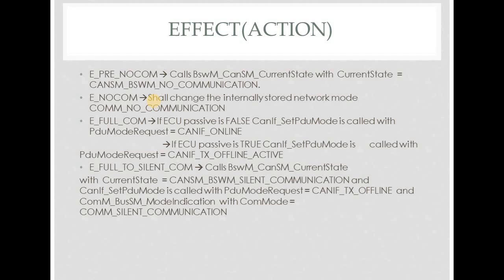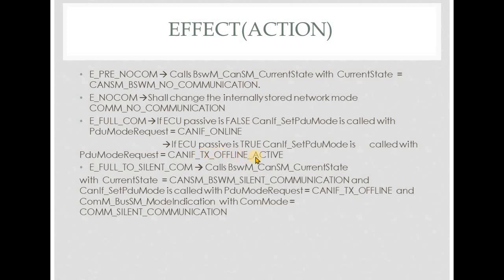If ECU passive mode is disabled, that is, if ECU passive is false, then CANSM will call CANIF set PDU mode with PDU mode parameter as CANIF offline. Similarly, if ECU passive is true, that is, ECU is in passive mode, then CANSM will call CANIF set PDU mode API with parameter PDU mode request as CANIF TX offline active.